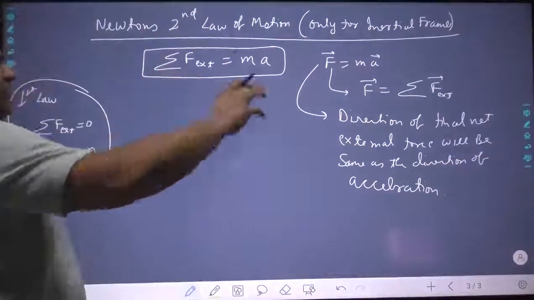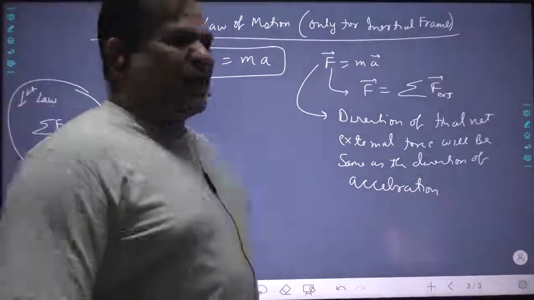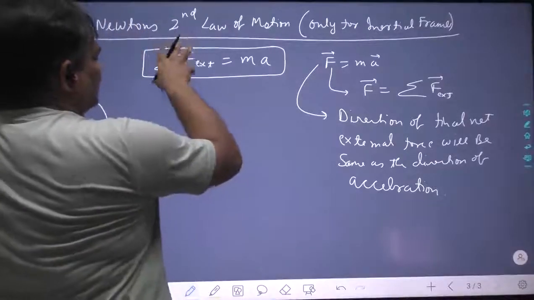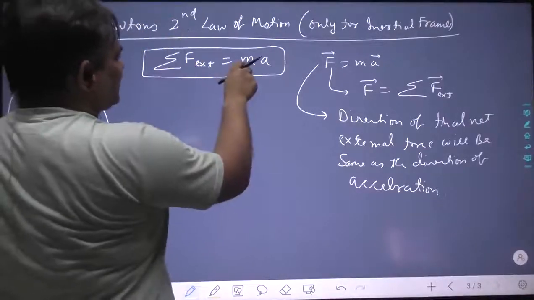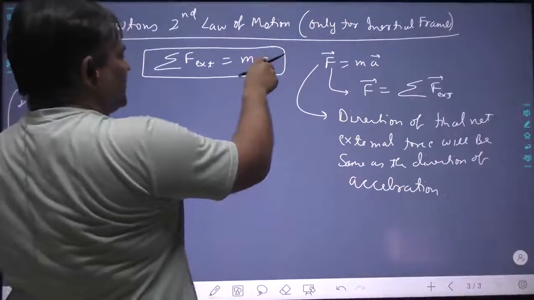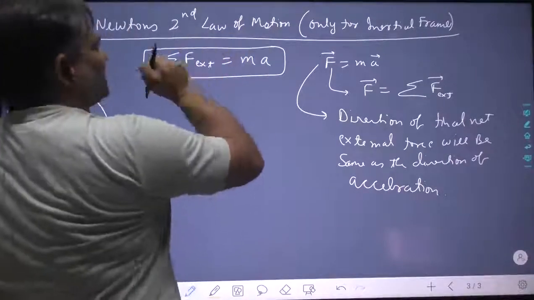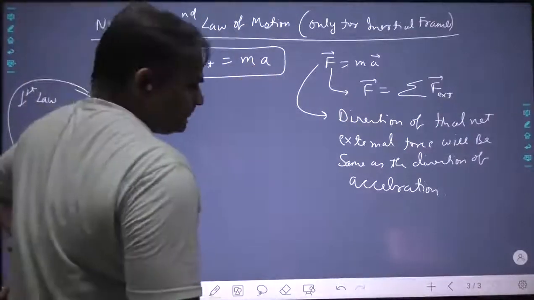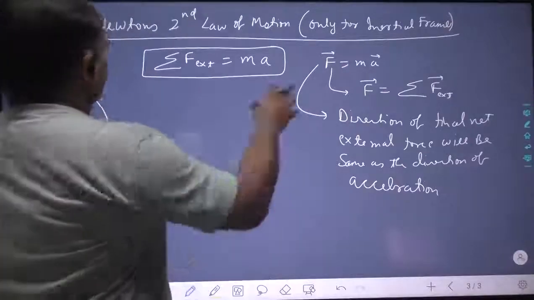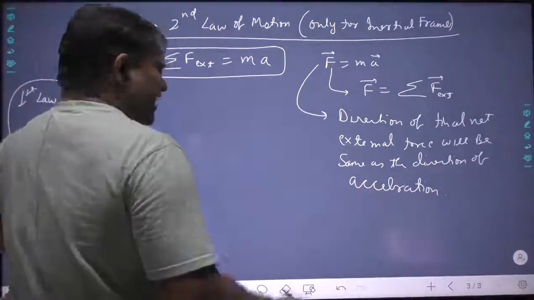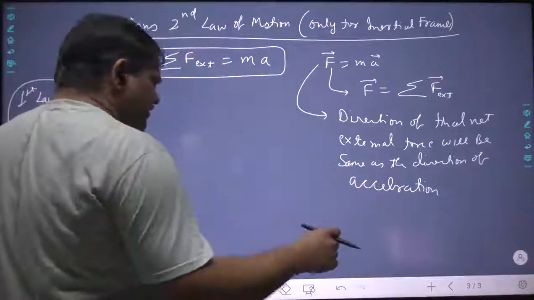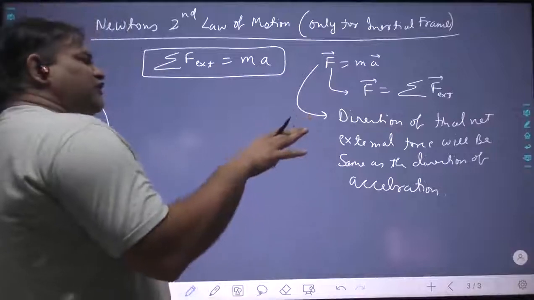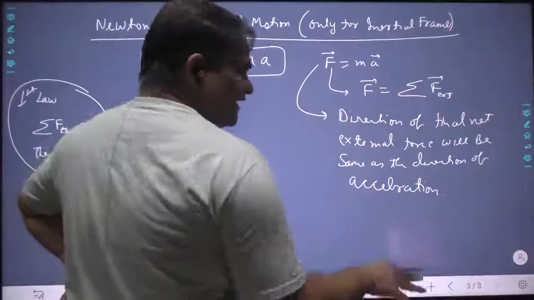Now, this is Newton's second law of motion. Let us elaborate on it a little. Clearly, if net F external is 0, the mass is not 0, but mass into acceleration will go to 0 if acceleration is 0. Newton's second law of motion can only be applied in an inertial frame. If a frame is not inertial, then you cannot apply it. I am repeating again and again so that you remember it. Inertial frame is very simple. Any frame moving with constant velocity with respect to Earth is an inertial frame.